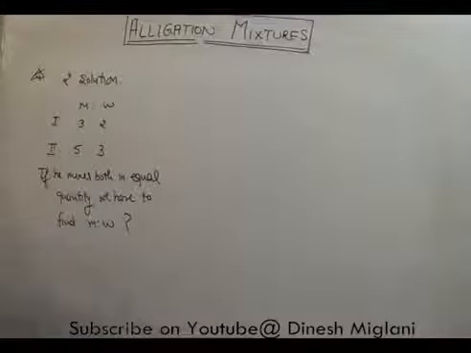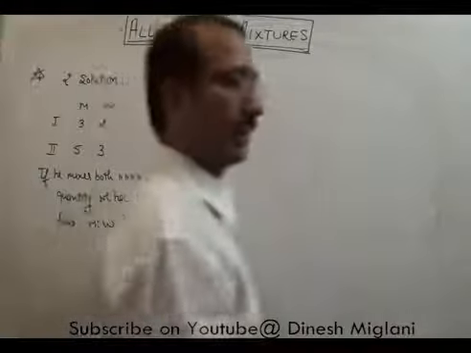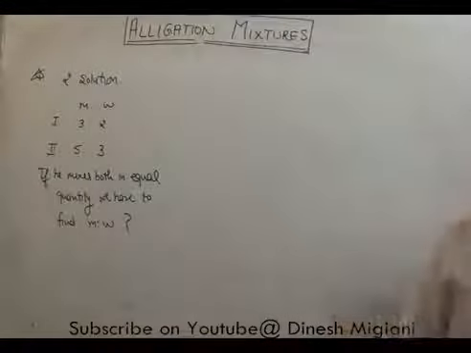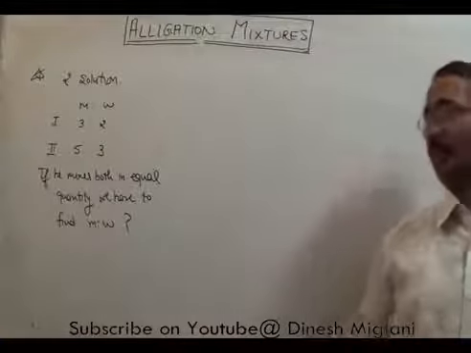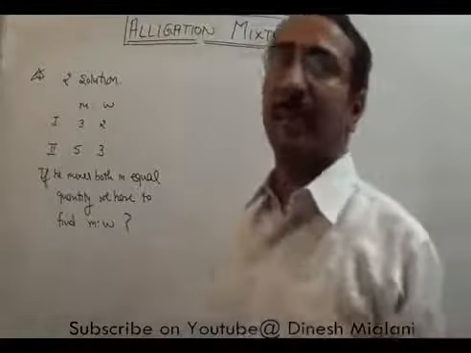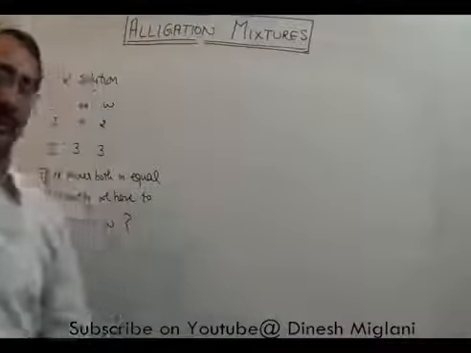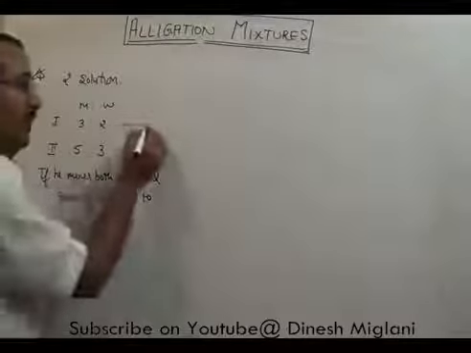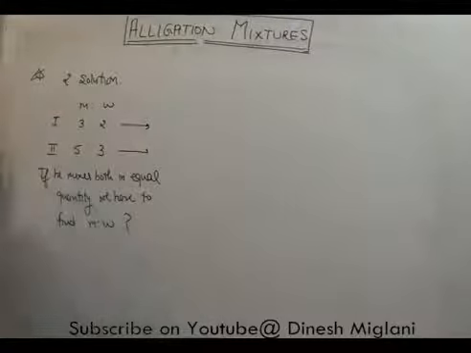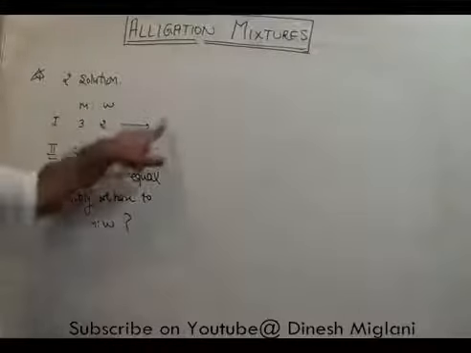If he mixes both in equal quantity, then the ratio of mixing is given. One thing you have to note here is that in a statement where we have to find the ratio of mixing, we apply alligation, right? But where the ratio of mixing is given, in those questions we generally solve with our general approach of ratio. For example, here it is given that he mixes both in equal quantity. It means we have to take the same quantity of the first mixture and the same quantity of the second mixture, right?